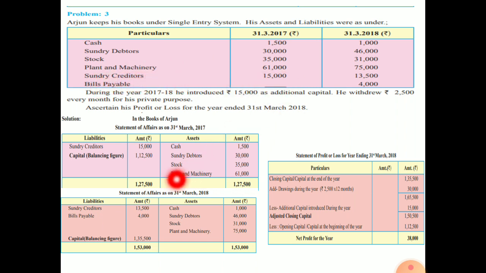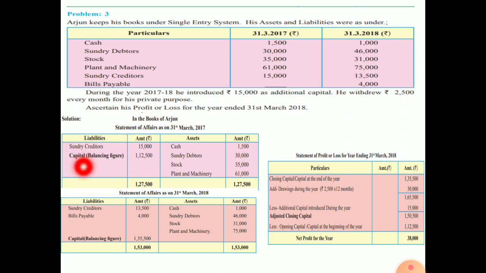Next is plant and machinery 61,000. It's an asset of the company. Last one is sundry creditors 15,000. Sundry creditors is a liability of the company. Now the next step is to find the total of both sides, the asset side and the liability side. On the liability side you have only 15,000. On your asset side you have 1,500, 30,000, 35,000, 61,000. So the total is 1,27,500. That means your asset side is more than the liability side.